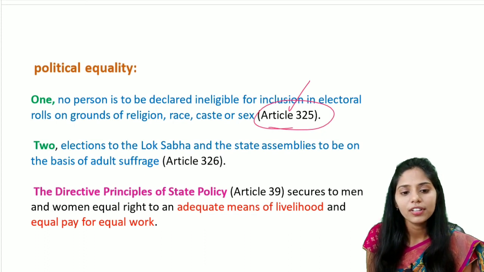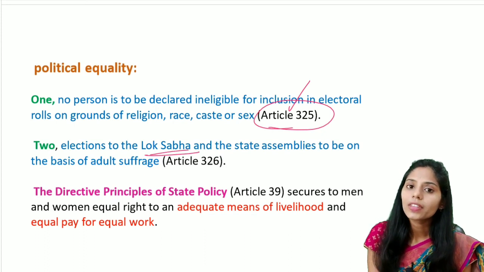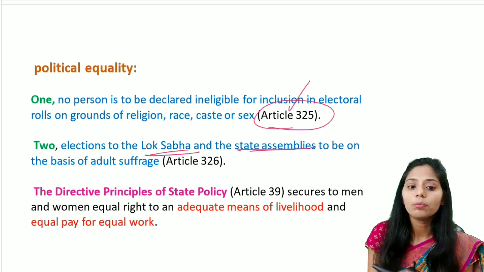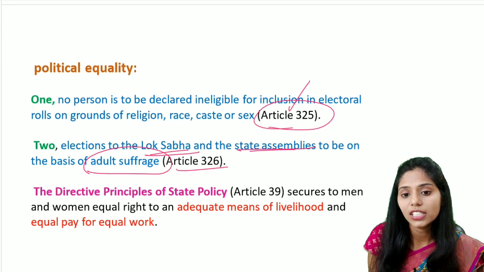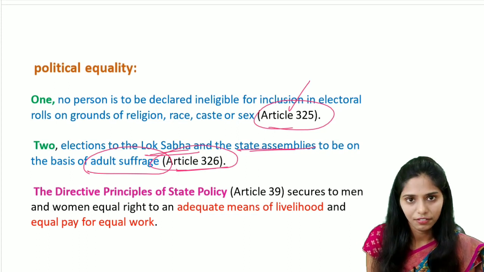And the second important one is the elections to the Lok Sabha and the state assemblies to be based on adult suffrage. So Article 326 talks about adult suffrage.